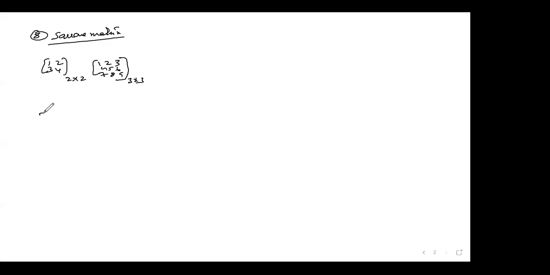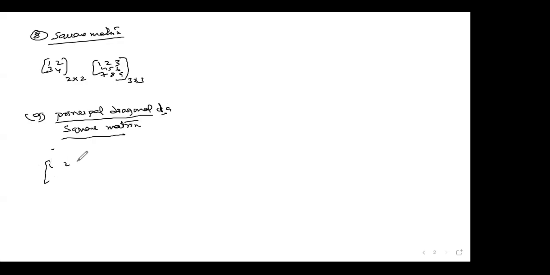Now come to the next one. The 9th one is the most important one: the principal diagonal of a square matrix. In a square matrix, you take any square matrix here. For example, I take 1, 2, 3, 4, 5, 6, here 7, 8, 9. Some numbers, take them.